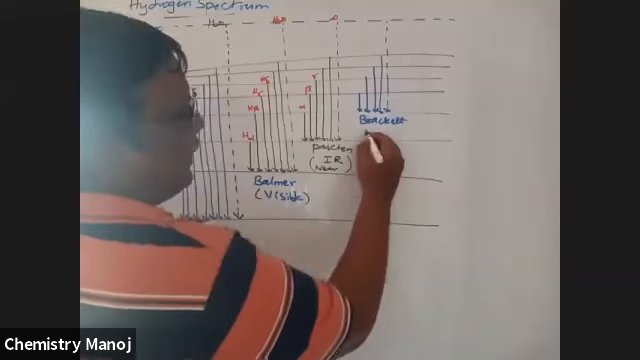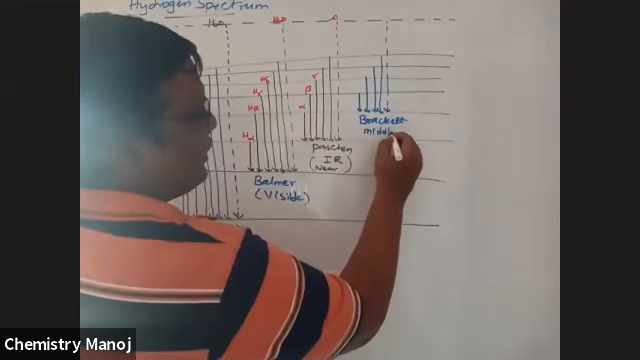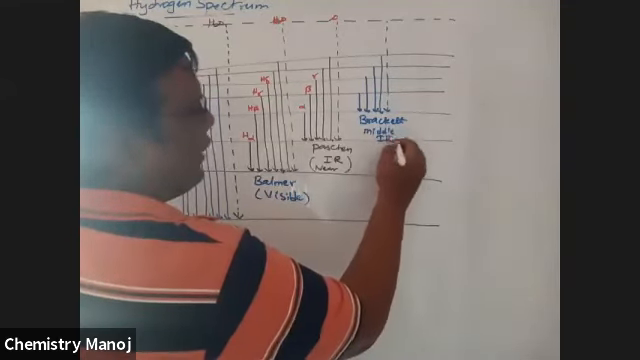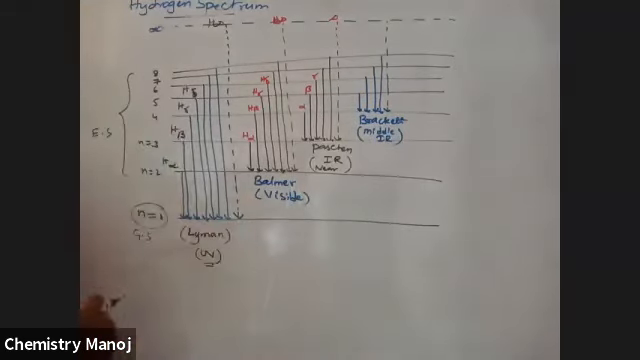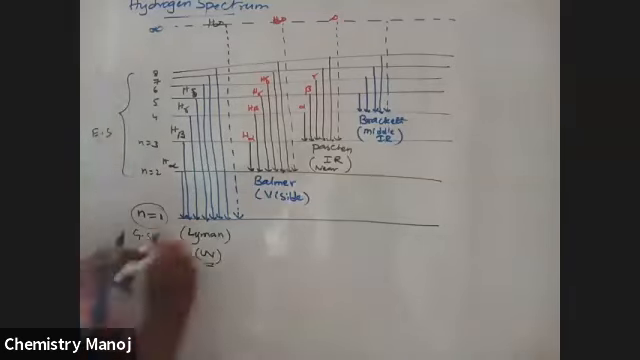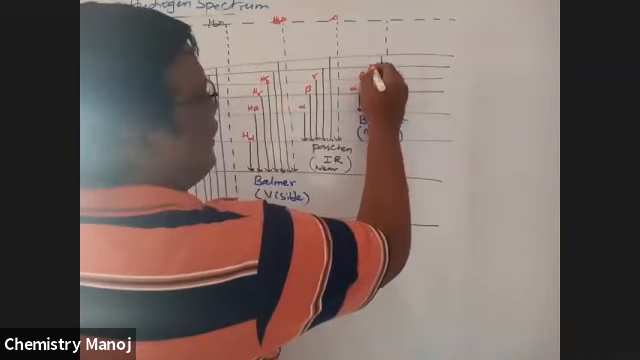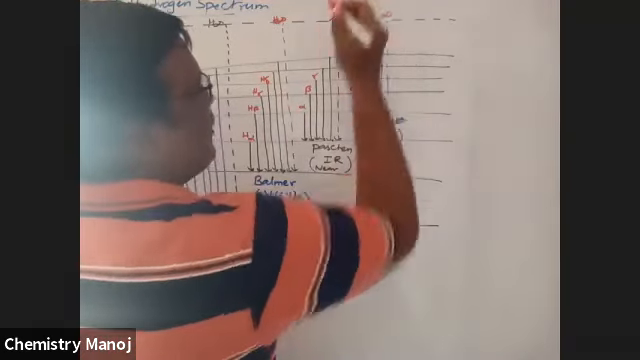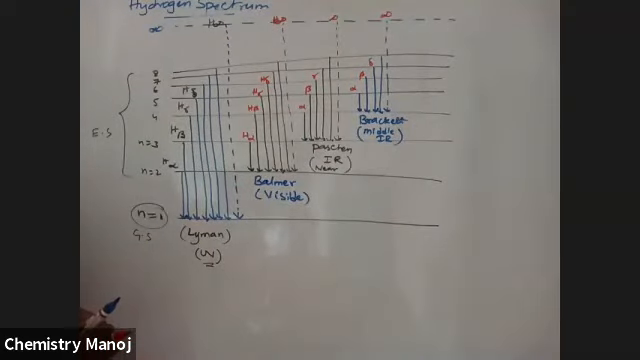Brackett series. It is observed in the middle IR region. This is near IR, that is middle IR. Here also alpha, beta, gamma are available: alpha line, beta line, gamma line, up to the infinity line.